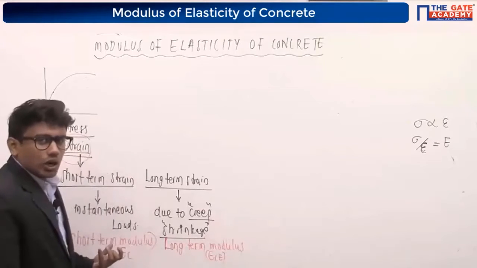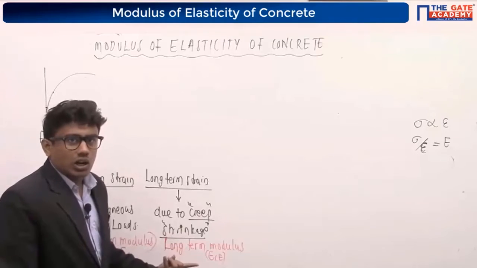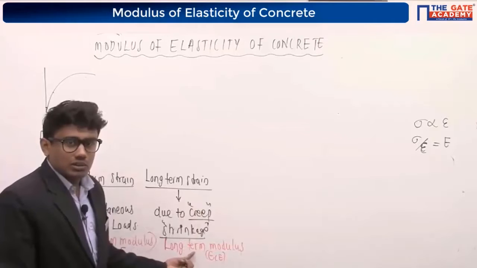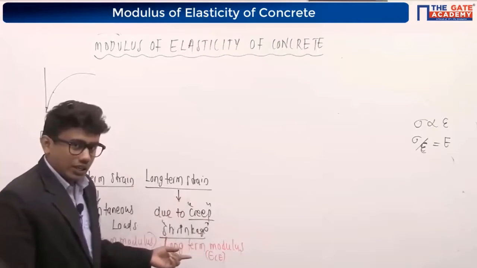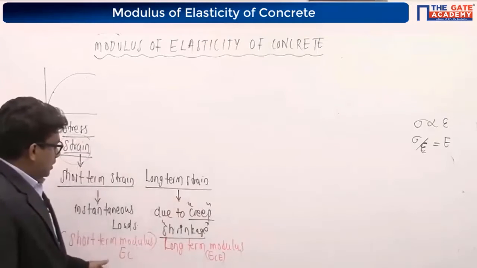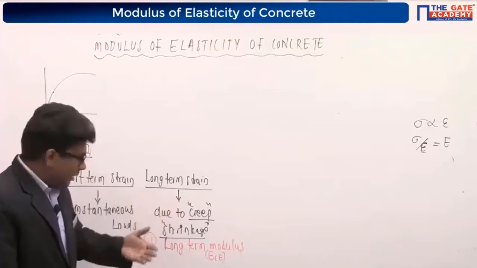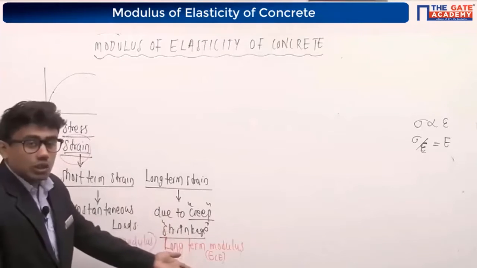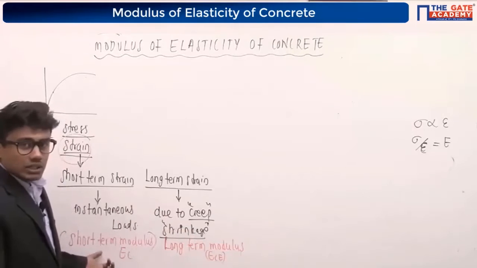Short-term modulus is also called static modulus, and this long-term modulus is also called effective modulus, which considers the effect of creep and shrinkage.